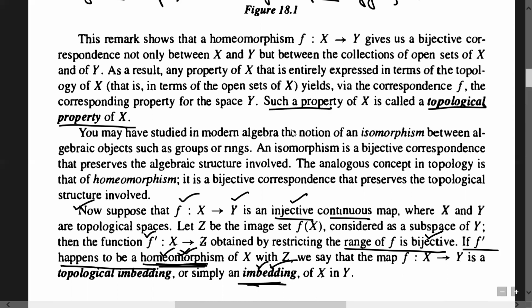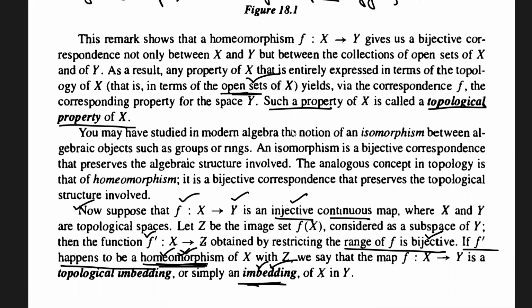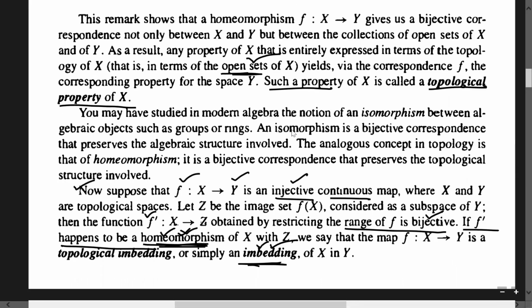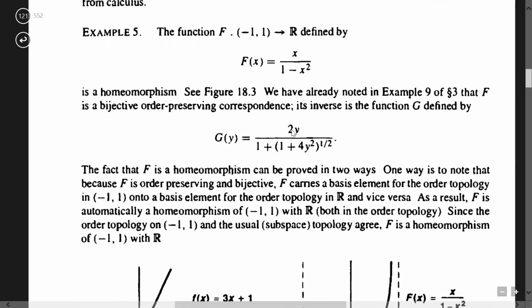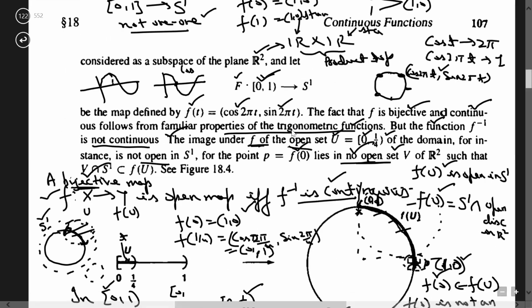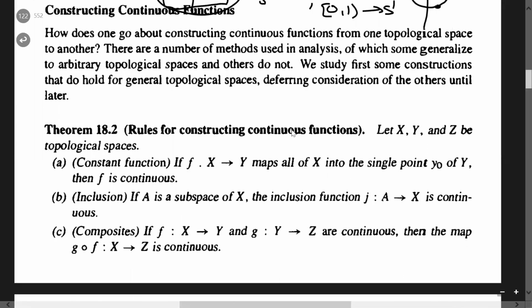like compactness, connectedness, Hausdorffness, actually all those properties which are defined in terms of open sets. So later on, in the next lecture, I will start from some topological spaces, and we will see how under homeomorphism topological properties are preserved. But before that, I am giving you an assignment here: do this work.